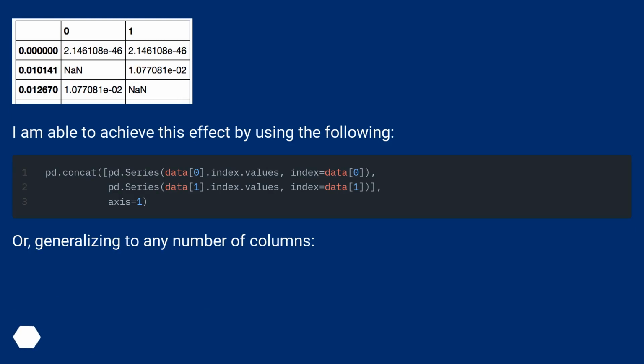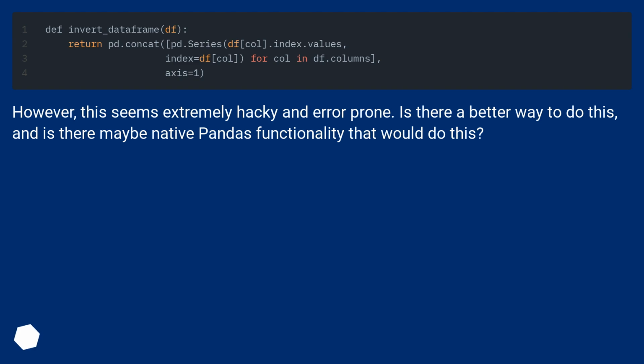I am able to achieve this effect by using the following. Or, generalizing to any number of columns. However, this seems extremely hacky and error-prone. Is there a better way to do this? And is there maybe native pandas functionality that would do this?